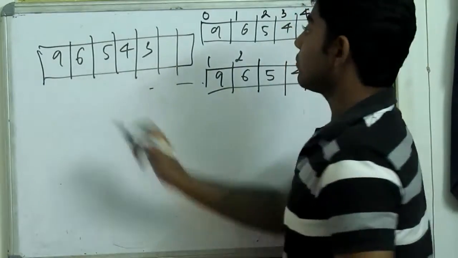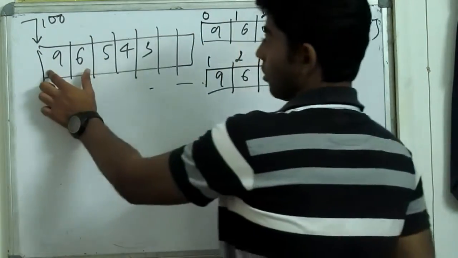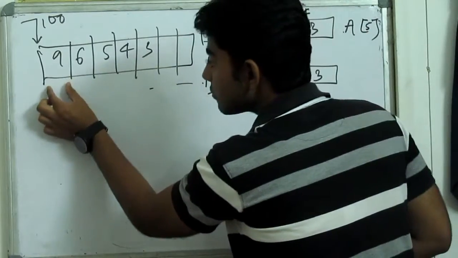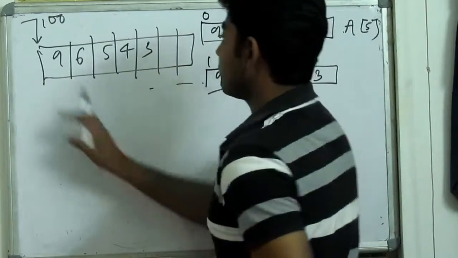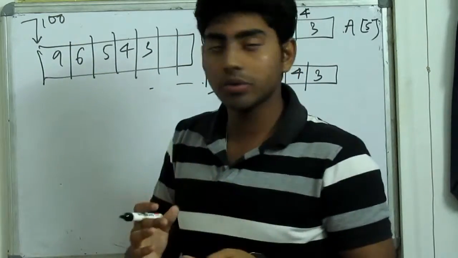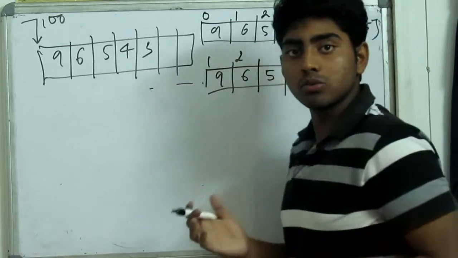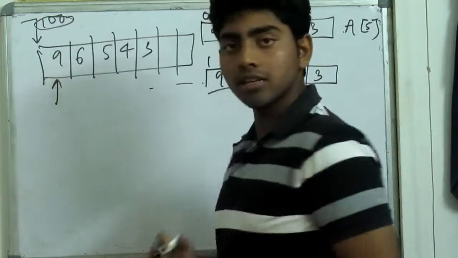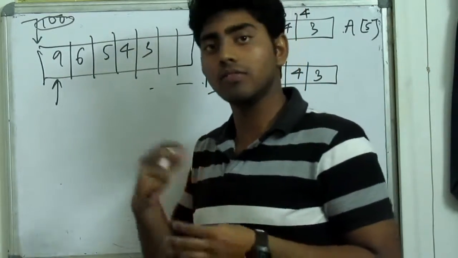Now if we know the starting address of our array, from where it has started in the memory, and we know the size of each and every cell that it is occupying in the memory, then after doing some mathematical computation, we can easily find out which element we are supposed to find. Suppose I have 100 and suppose my memory is byte addressable. Later on we shall see what byte addressable and word addressable mean.